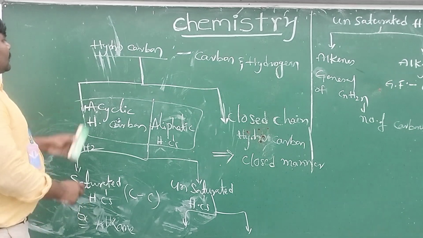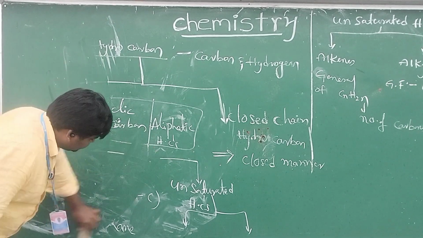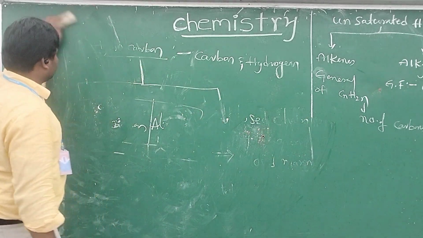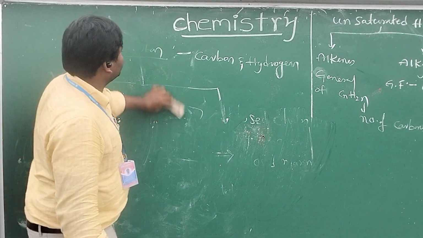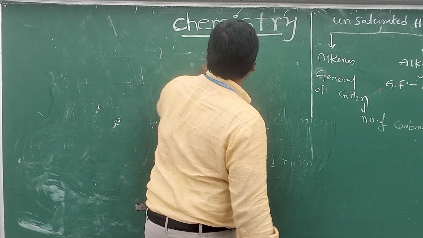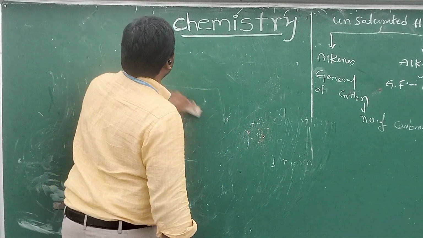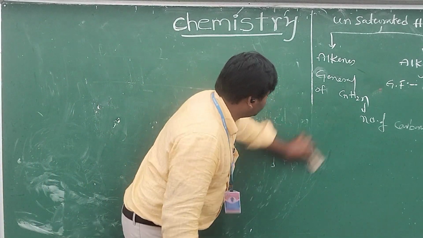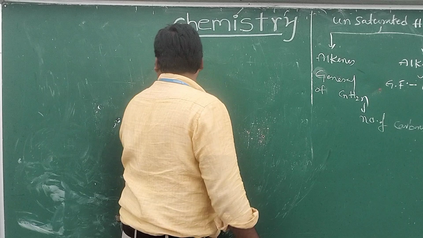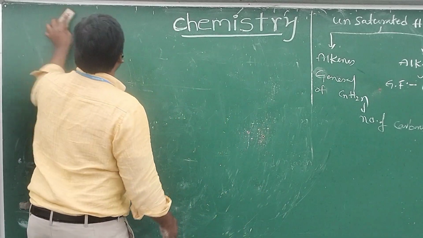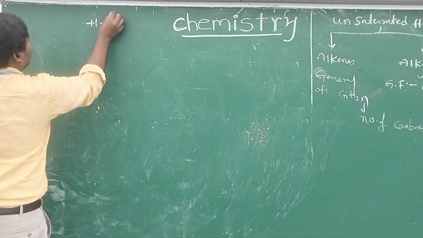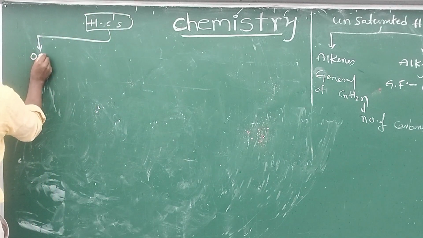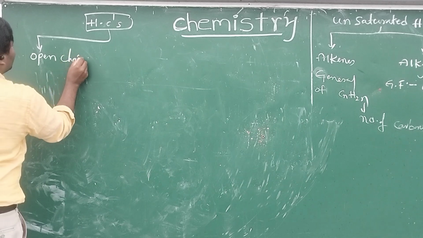Okay, now we will discuss one by one. So once again I will draw the flow chart. Hydrocarbons are broadly classified into two categories, that is open chain hydrocarbon.